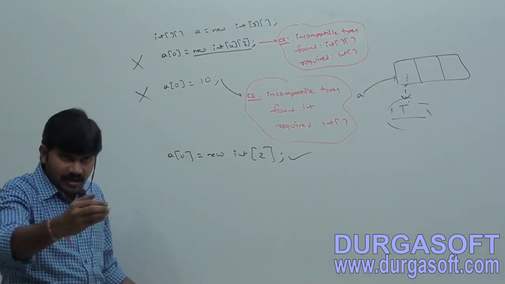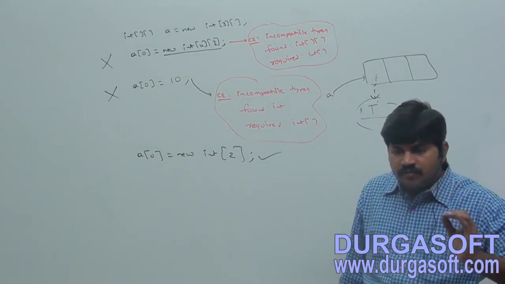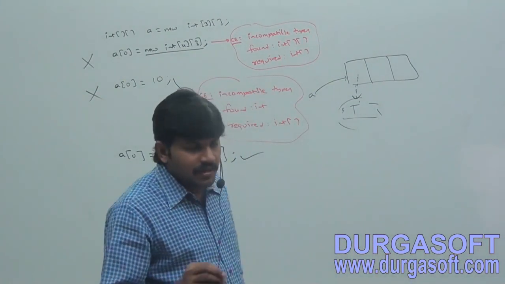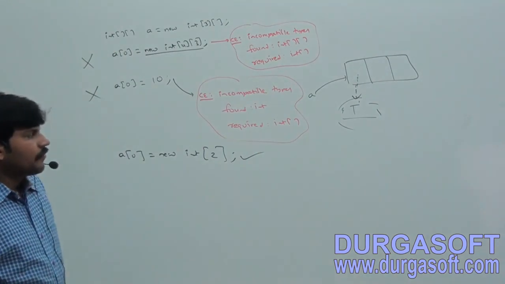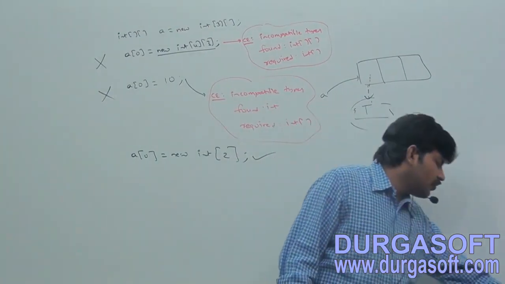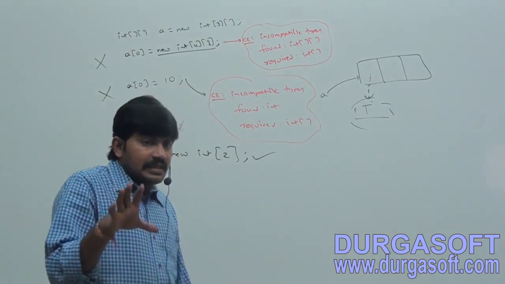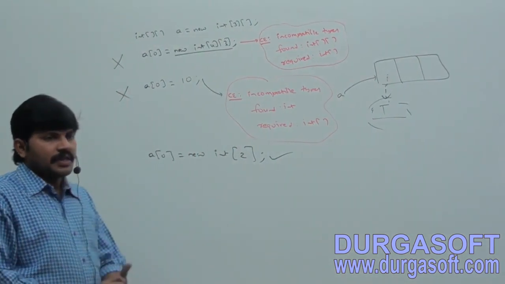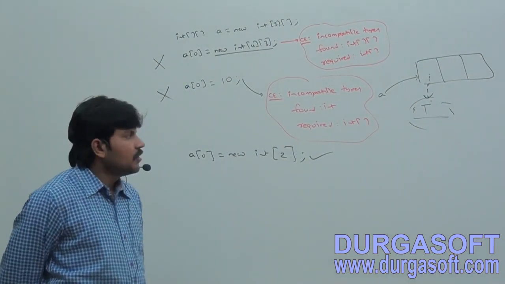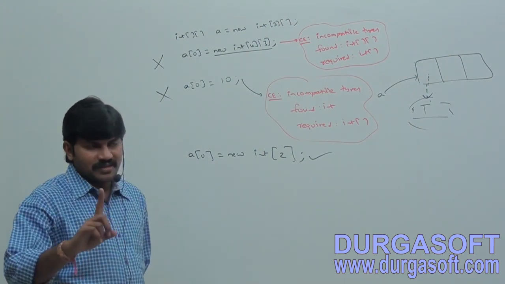Any explanation is required at this point? Case 3. Whenever we are assigning one array to another array, there is a small mistake.